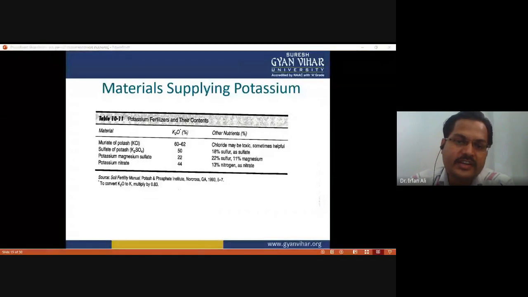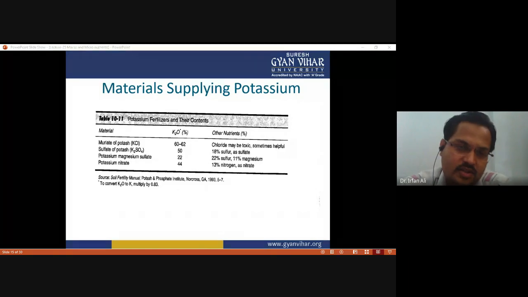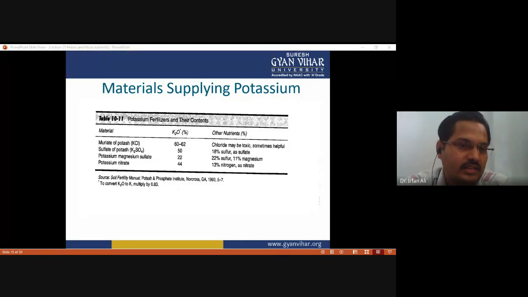And what are the materials that supply potassium? These are the materials which are used as potassium fertilizer: muriate of potash, sulfate of potash, potassium magnesium sulfate, and potassium nitrate. These are all the materials used as potassium fertilizer, which can provide potassium for the plant.